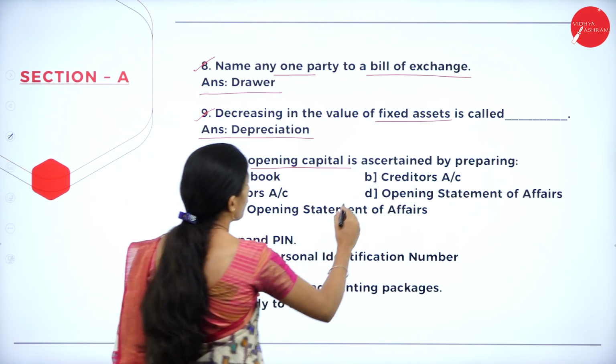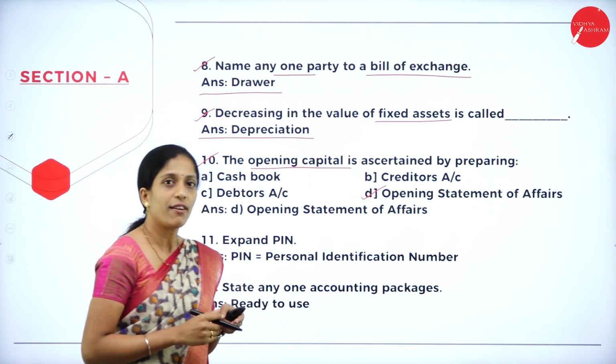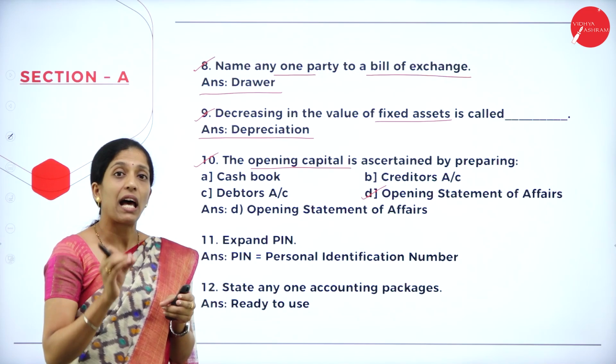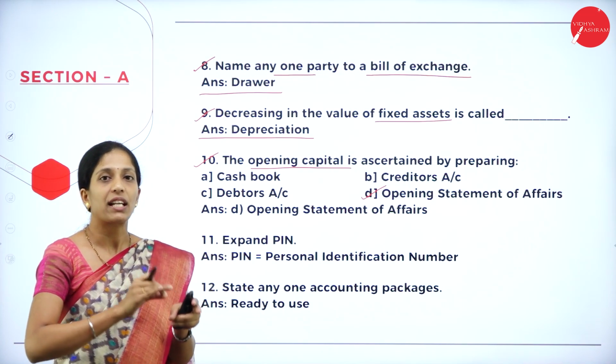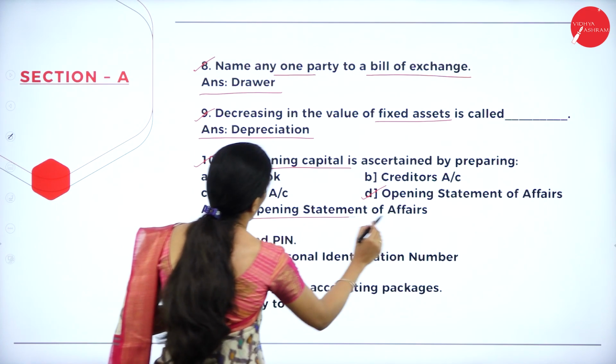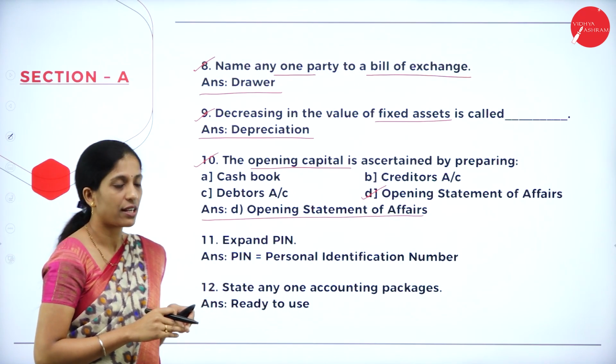We will find out by using opening statement of assets. By preparing opening statement of assets, the balancing figure will be opening capital as well as closing capital. So your answer is opening statement of assets.